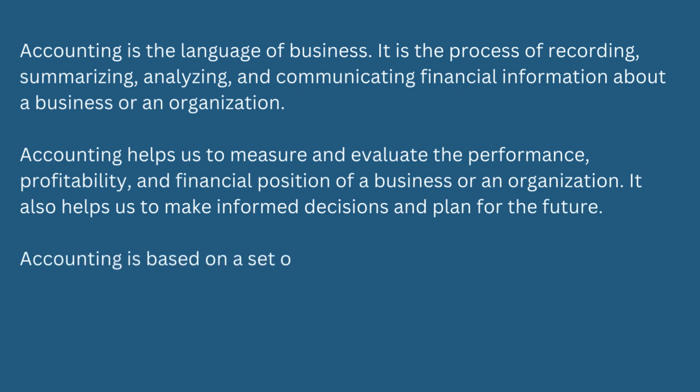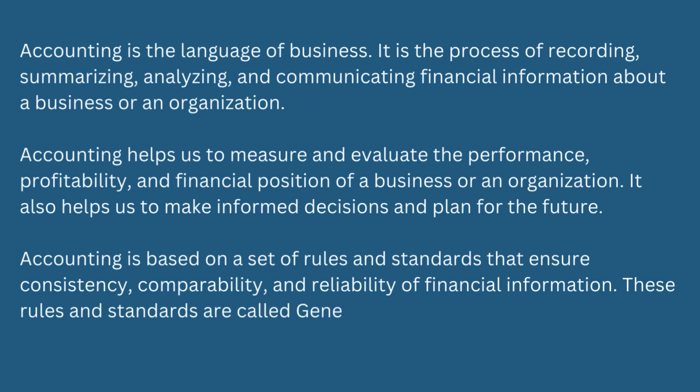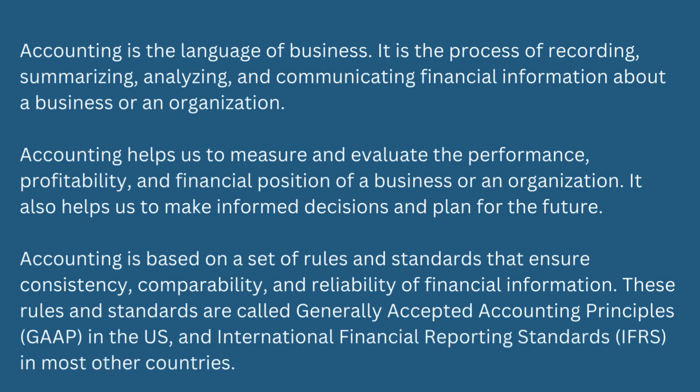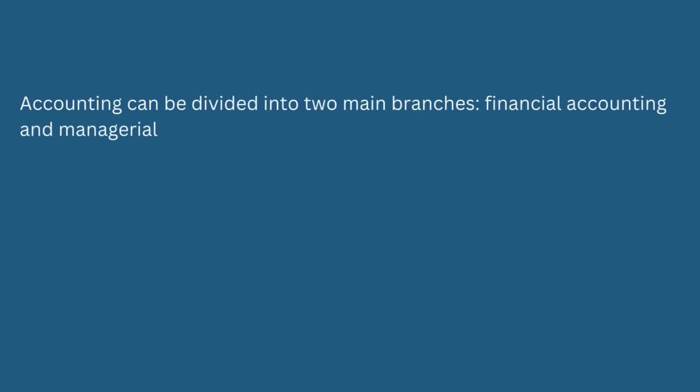Accounting is based on a set of rules and standards that ensure consistency, comparability, and reliability of financial information. These rules and standards are called Generally Accepted Accounting Principles, GAAP, in the US, and International Financial Reporting Standards, IFRS, in most other countries. Accounting can be divided into two main branches: financial accounting and managerial accounting.